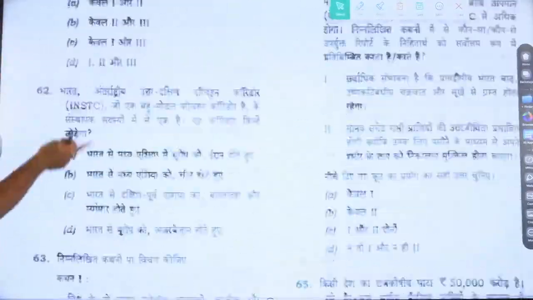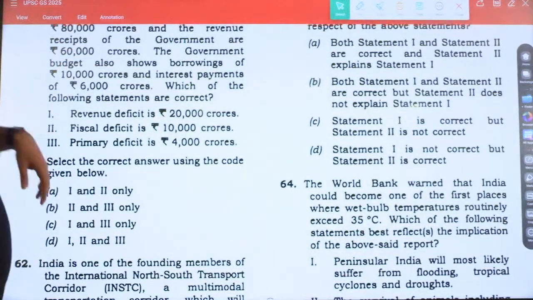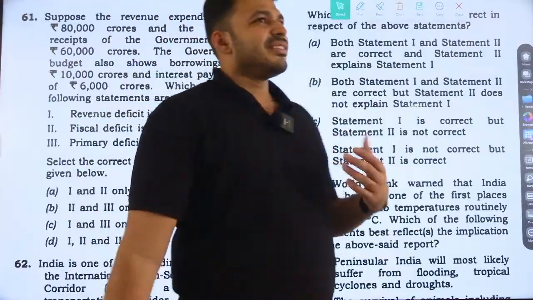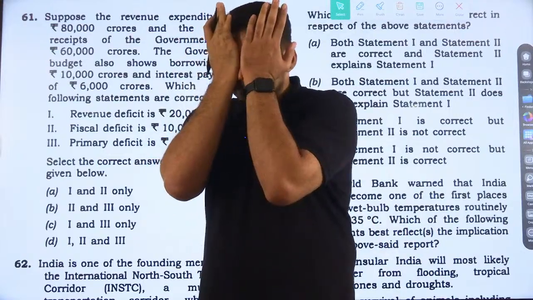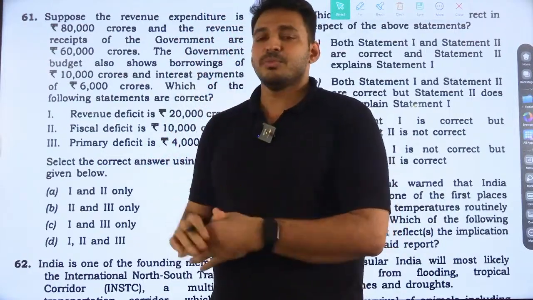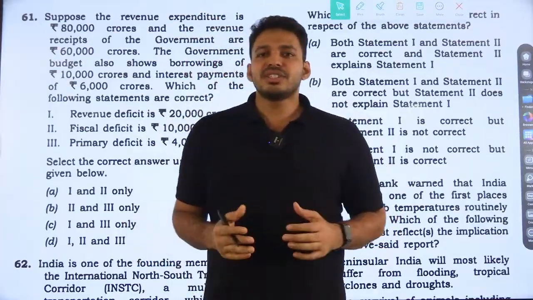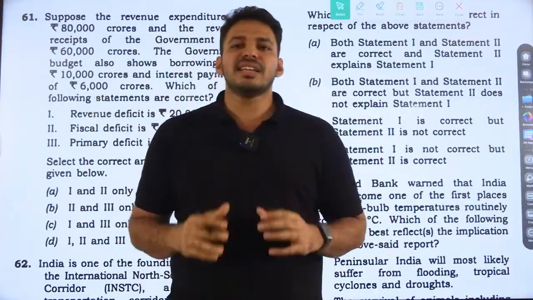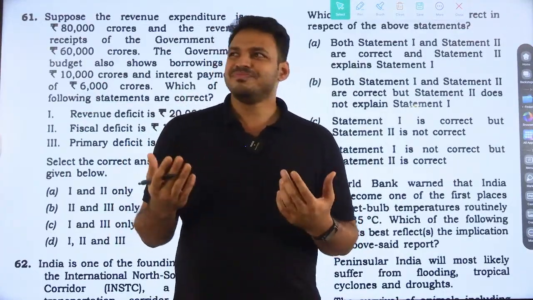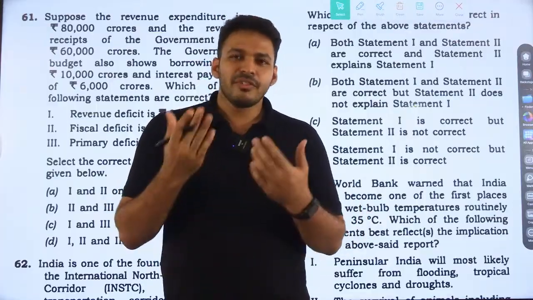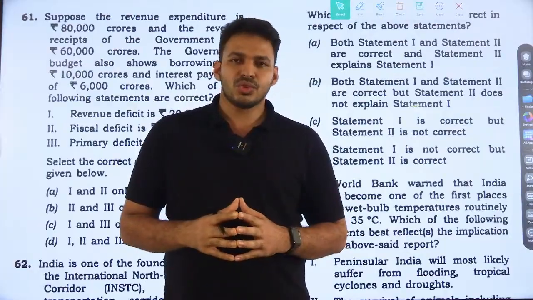Question number 61. This is another reason I got happy while giving the examination. Last year we put a similar calculation kind of question. Calculation questions usually come in CSAT only, but as an experiment, as a surprising element, we put this calculation kind of question in GS1 also.